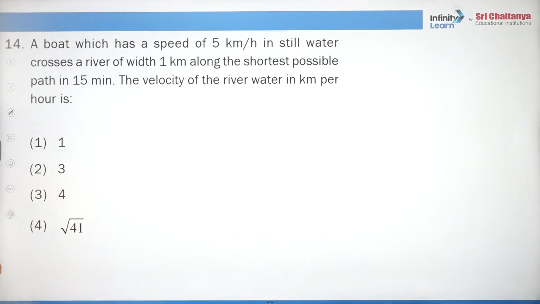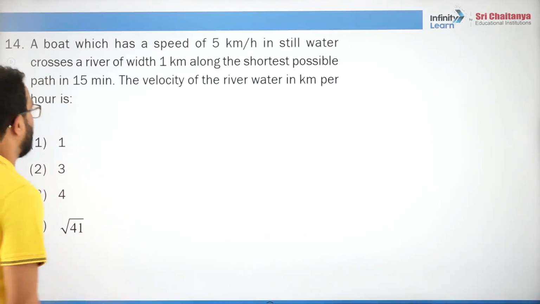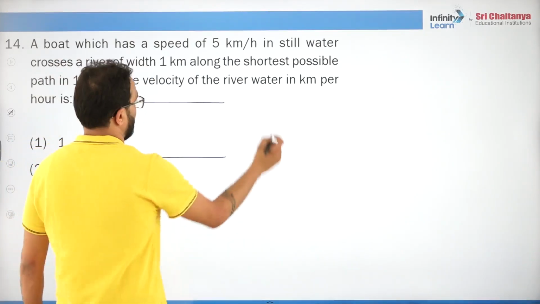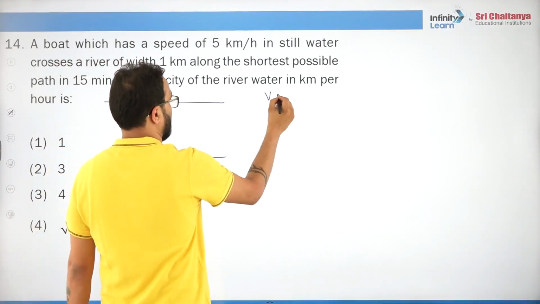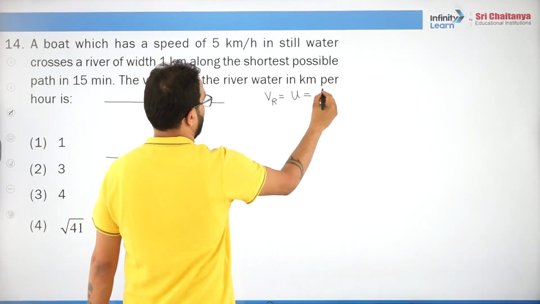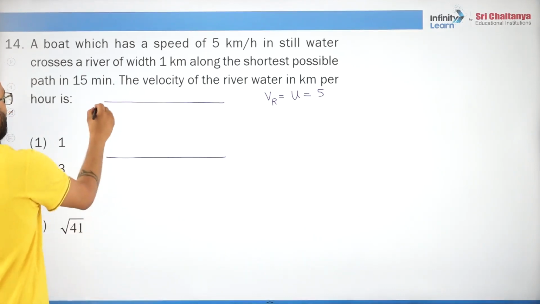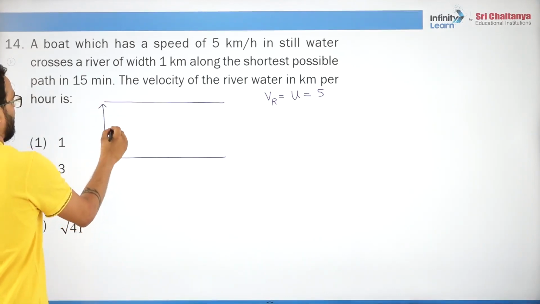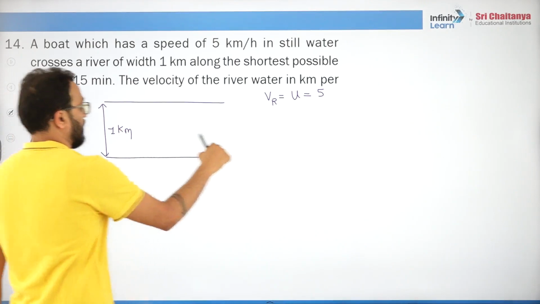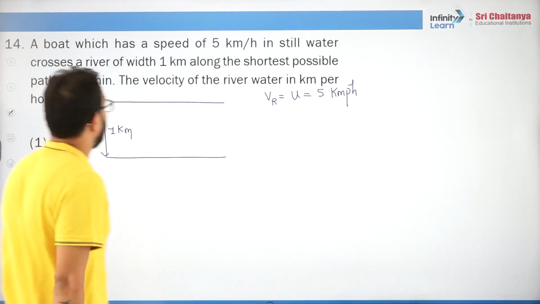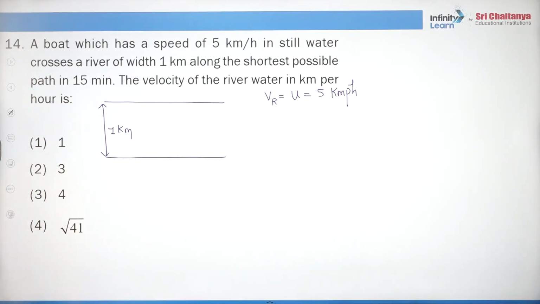Now, a boat which has a speed of 5 kmph in still water crosses the river of width 1 kilometer along the shortest possible path in 15 minutes.